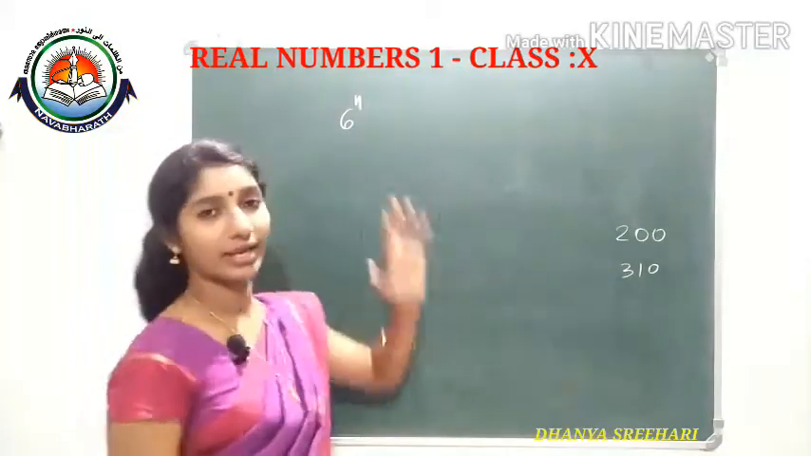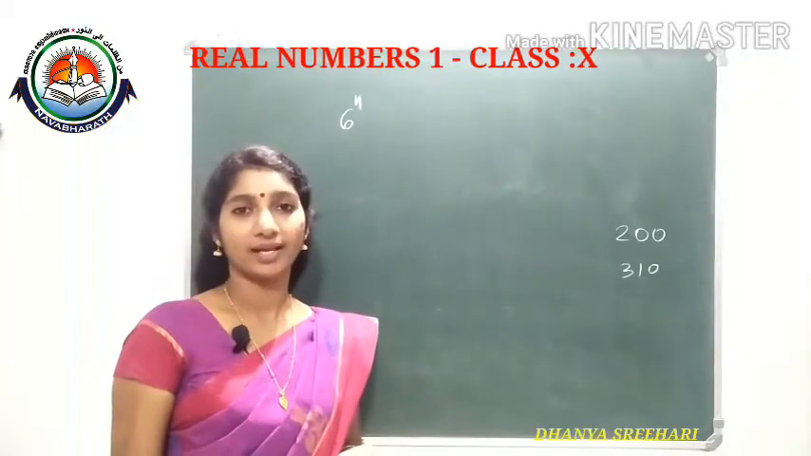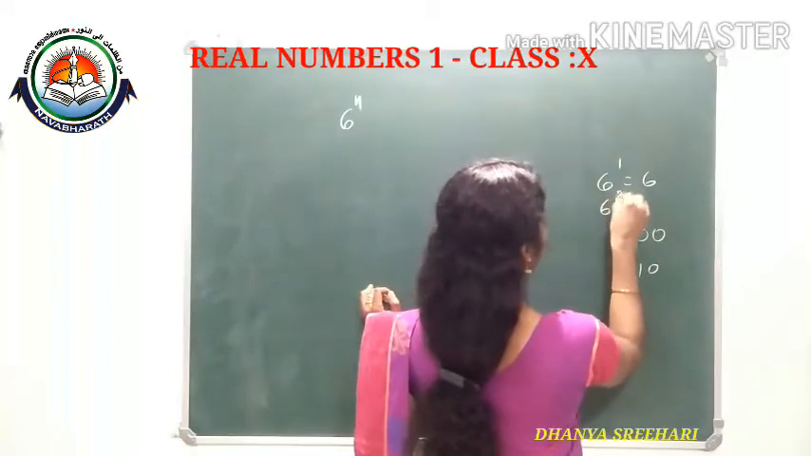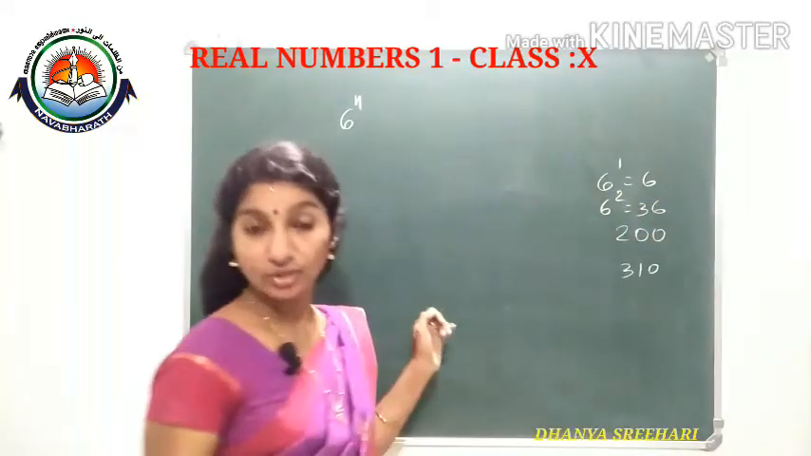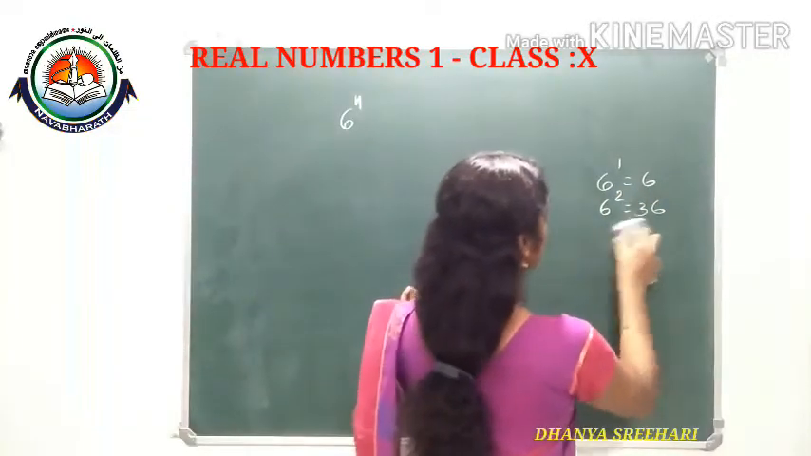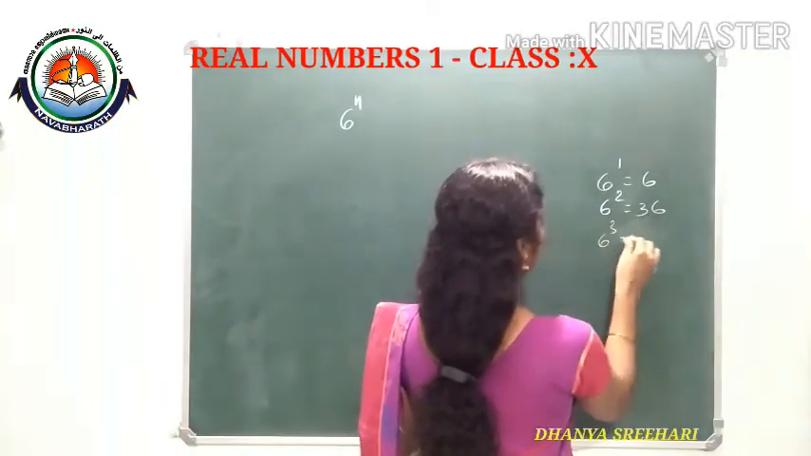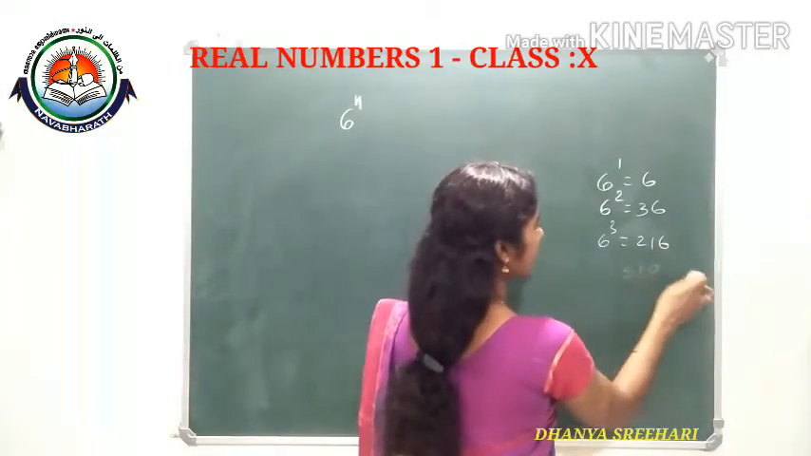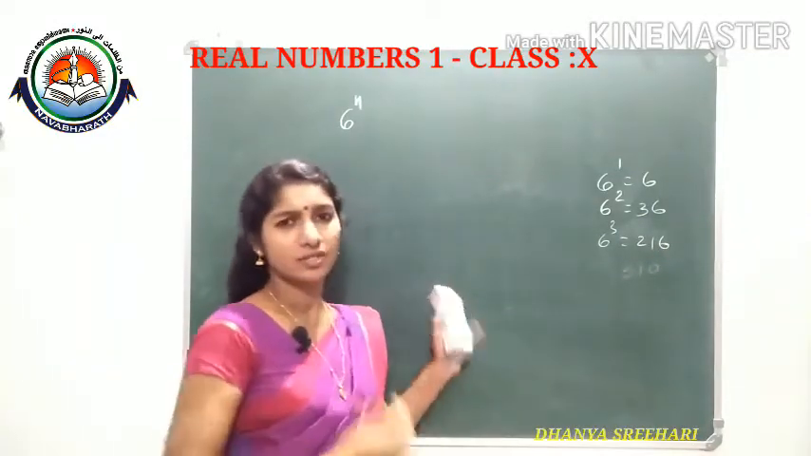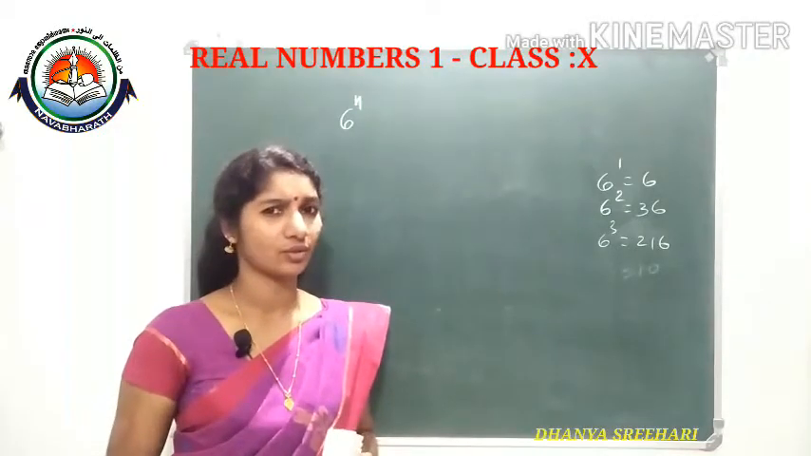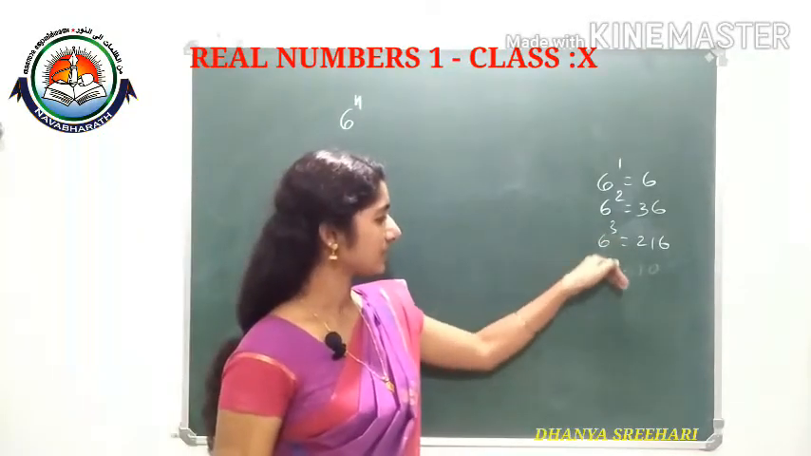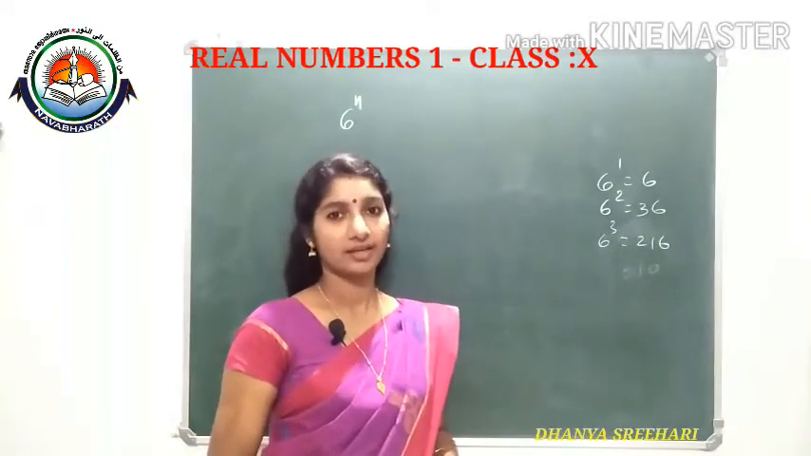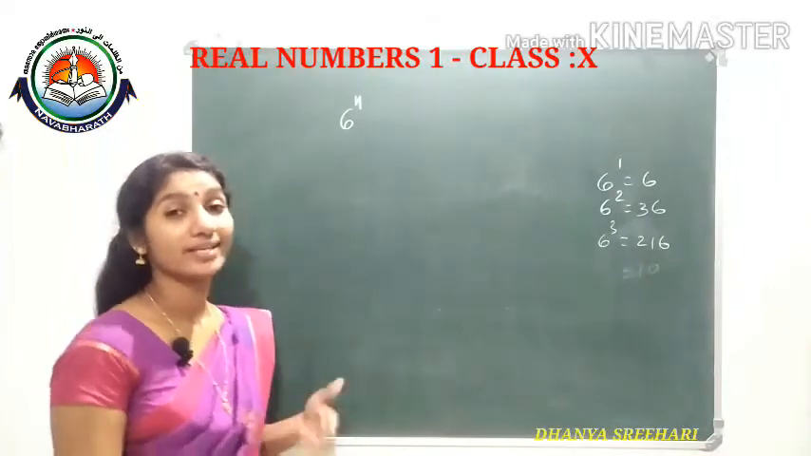whether 6 raised to n will end with 0 for any value of n. See, actually 6 raised to 1 is equal to 6, 6 raised to 2 is equal to 36, 6 raised to 3 is equal to 216. Then for finding 6 raised to 4, we will multiply with 6, so 6 into 6, like this we will get. So we know whenever it will end with 0, no power of 6 will come with one's digit as 0. Clear? So we need to give the explanation.